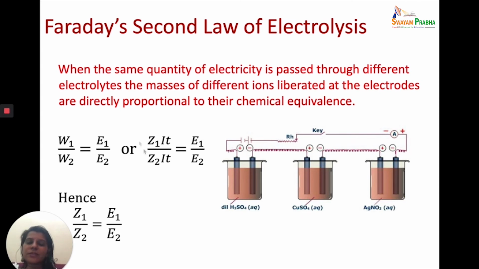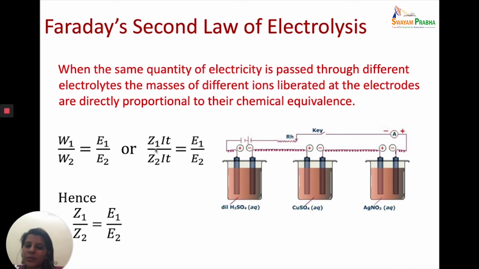So instead of Z, what we write is E1 or E2, which is the chemical equivalent. So when the same quantity of electricity is passed, the mass of the substance deposited in the different electrolytic tanks is proportional to their chemical equivalents. So W1 by W2 is equal to E1 by E2.